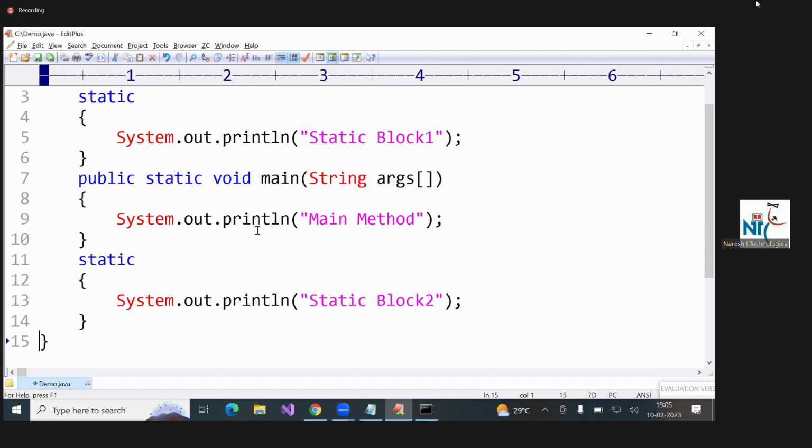Output: static block 1, static block 2, main method. First, class variable memory is allocated. We don't have class variables here. Next, static blocks. Last, the main method.